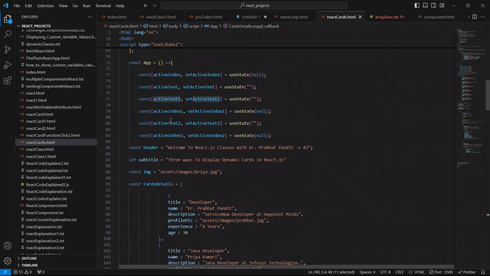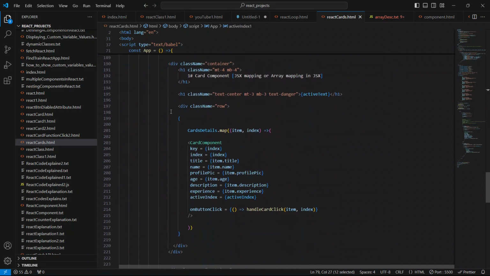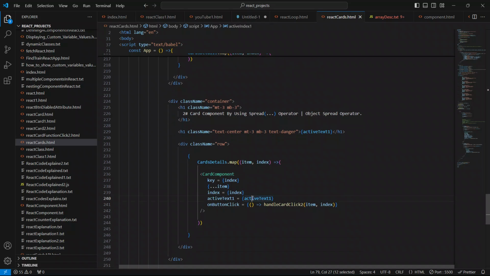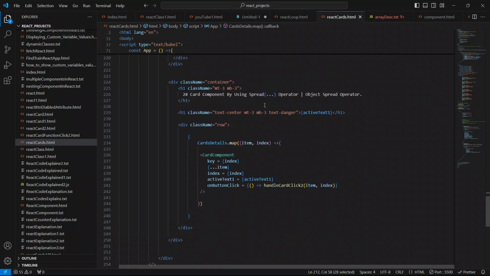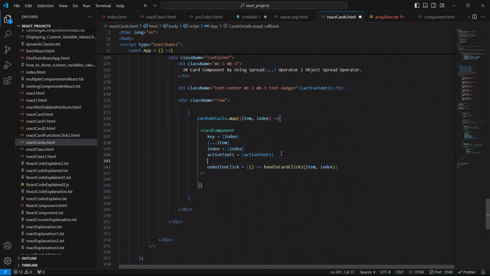So active index 1 and set active index. Okay, so active text is here, and active index we have to pass. So active index 1, make it 1 and make it 1 also.